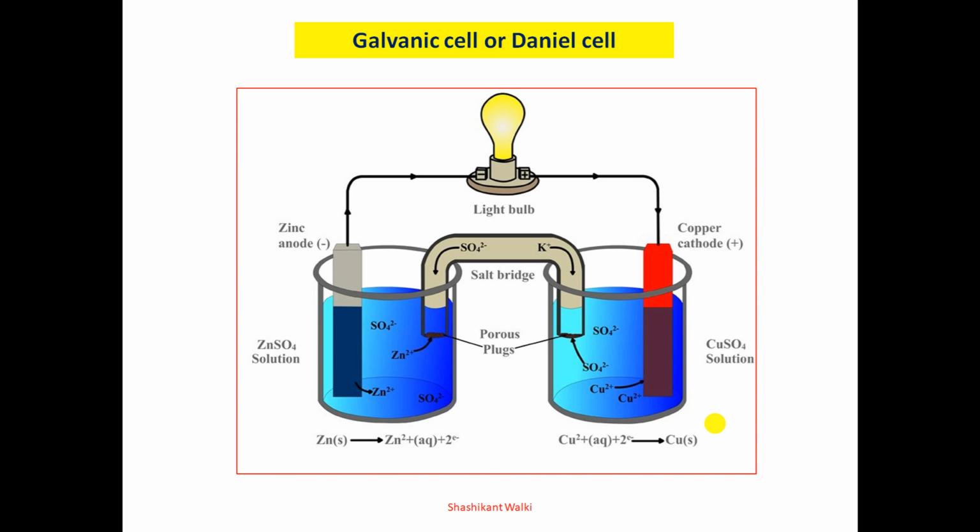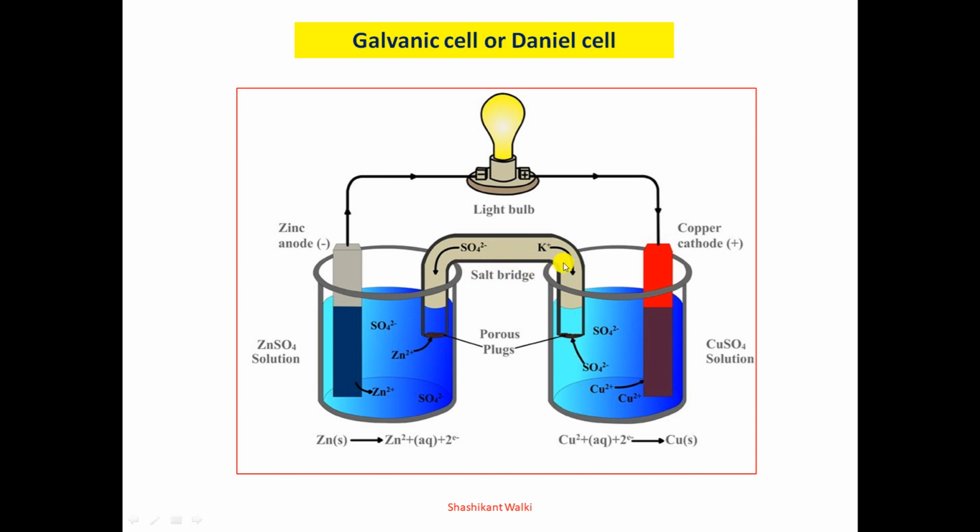Here, to explain the galvanic cell, I have taken this diagram as an example, where it consists of two beakers, one containing zinc sulfate solution and the other containing copper sulfate solution. In the zinc sulfate solution, a zinc electrode is dipped. In the copper sulfate solution, a copper electrode is dipped. Both the electrodes are connected to an external circuit, and the two solutions are connected by means of a salt bridge.